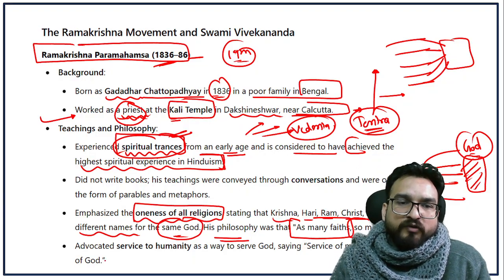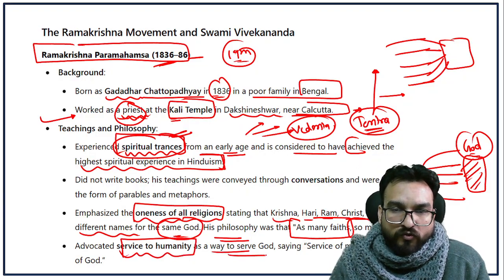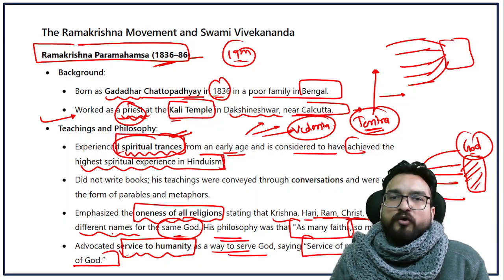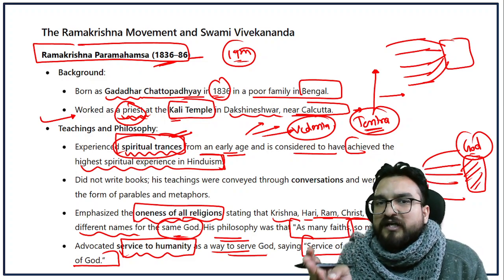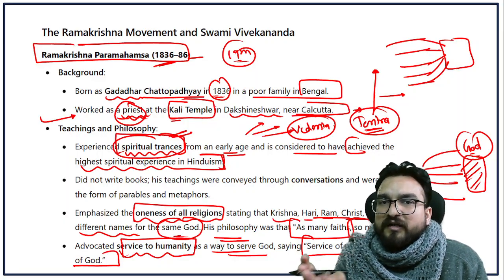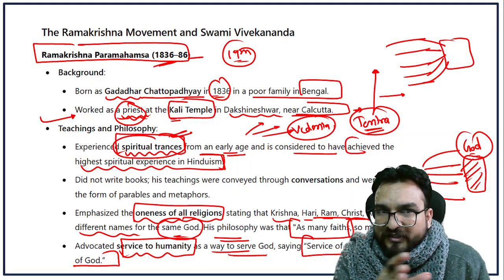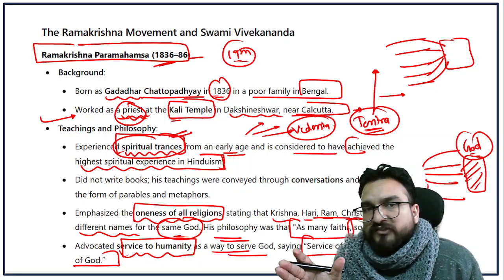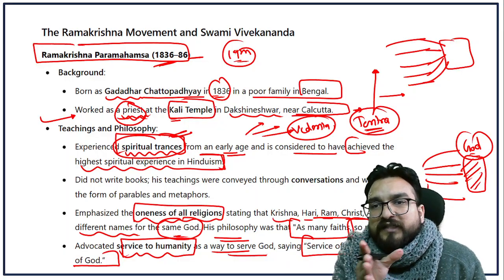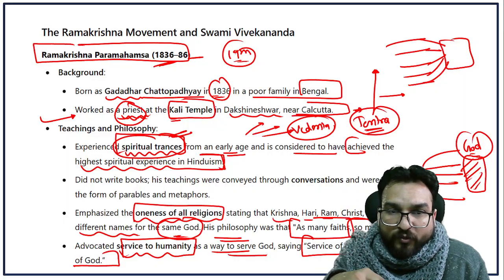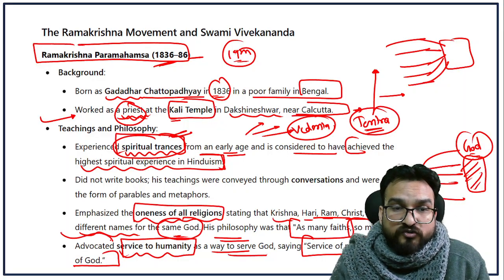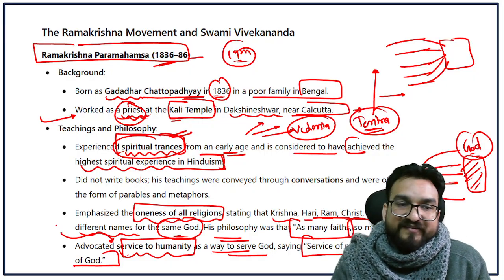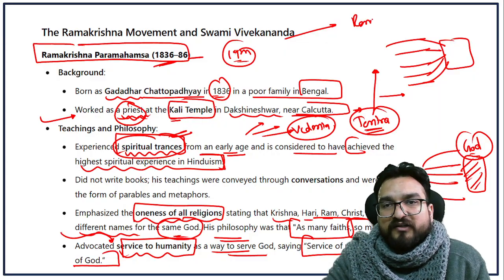Right? Also, he advocated service to humanity as a way to serve God. Service of man is the service of God. Right over here, you will see, though he was not an educated person, unlike Ishwar Chandra Vidyasagar who was educated and got his graduation, or Raja Ram Mohan Rao, Henry Vivian Derozio, Ramakrishna was having a very different journey. He was not having an educational journey, but he was having a spiritual journey, right? And what he gave out of that to the society was that service to humanity should be our mission. And then later on he formed one group named Ramakrishna League.